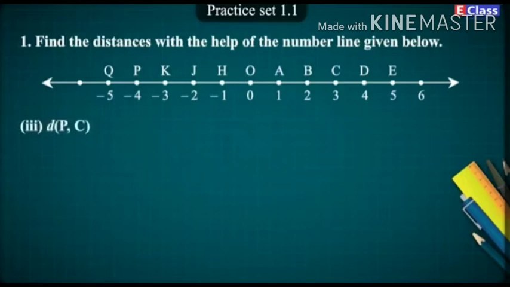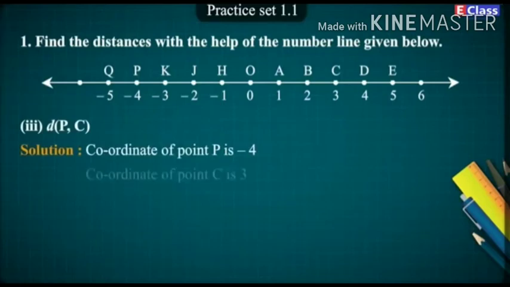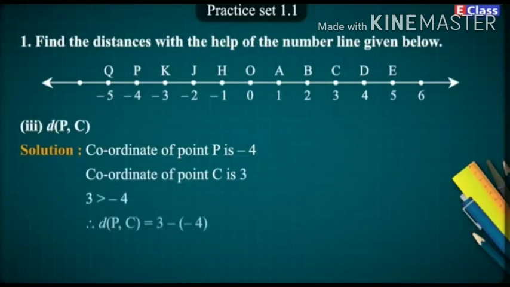3. Distance PC. Solution. Coordinate of point P is minus 4. Coordinate of point C is 3. 3 is greater than minus 4. Therefore, PC is equal to 3 minus (minus 4), which is equal to 3 plus 4, which is equal to 7. Answer. Distance PC is equal to 7.